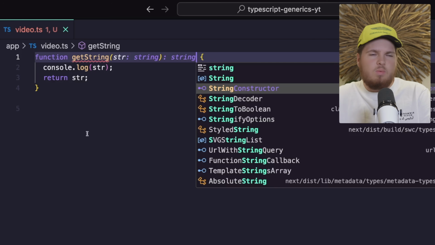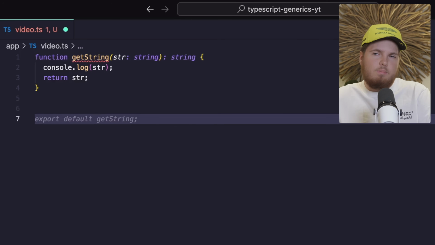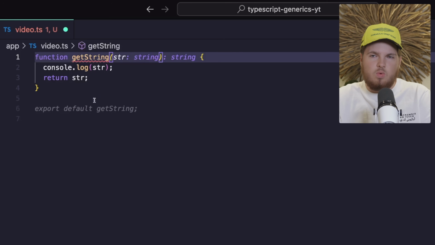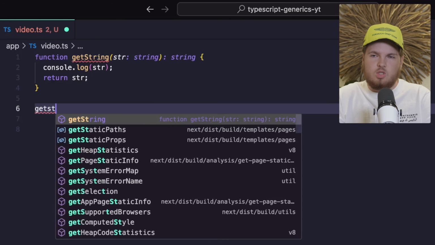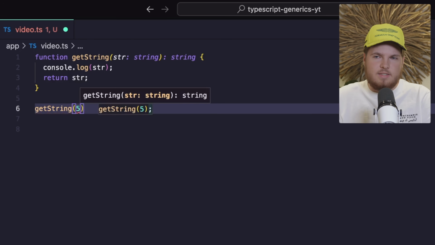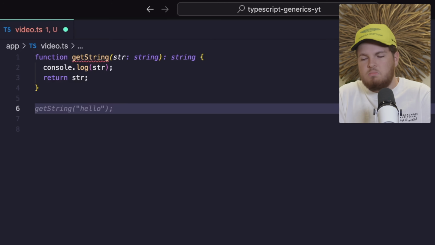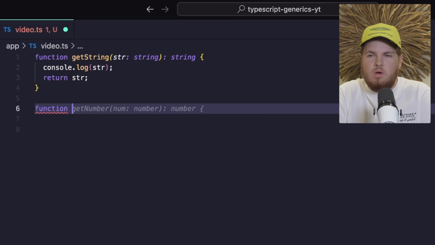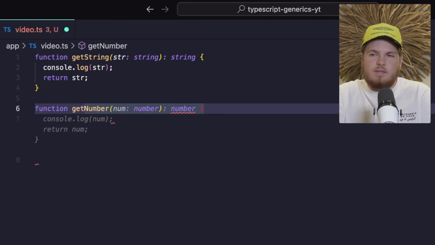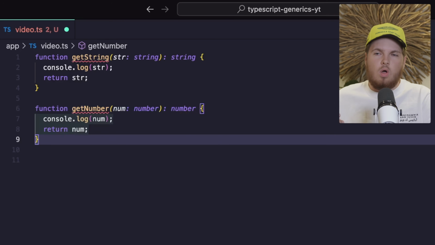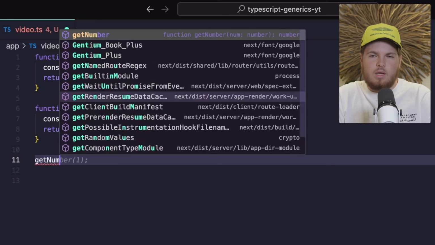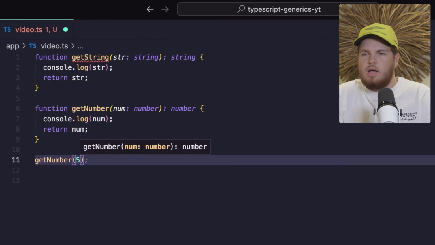But now let's say we want to also do the same thing for a number. Currently we only accept a string. This means if I call getString and try to provide a 5 as an argument, we get an error. Okay, then let's create another function. Let's call it getNumber. Let's get a parameter of type number. We want to return a number. Let's console log our number and let's return it. Okay, nice. Now I can call getNumber, I can pass my number, and now we are finished.